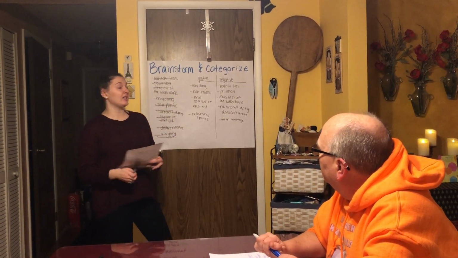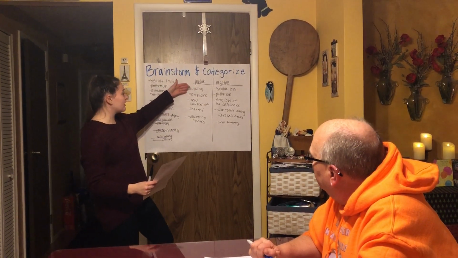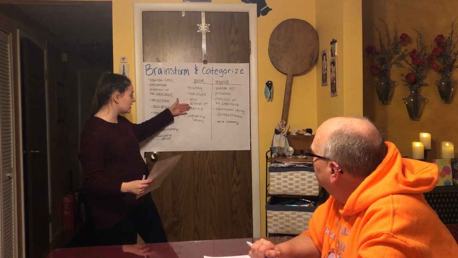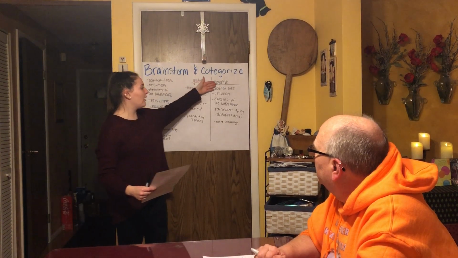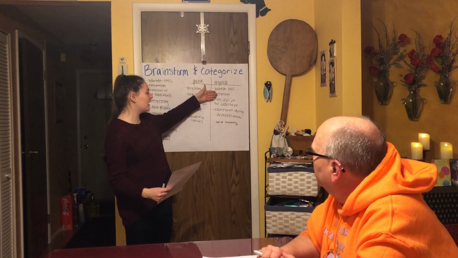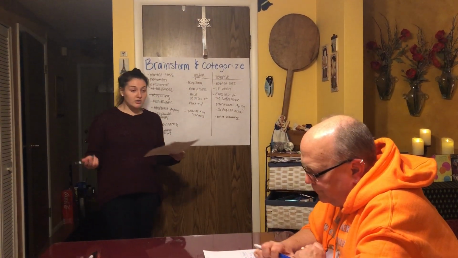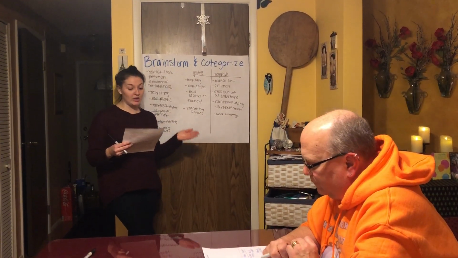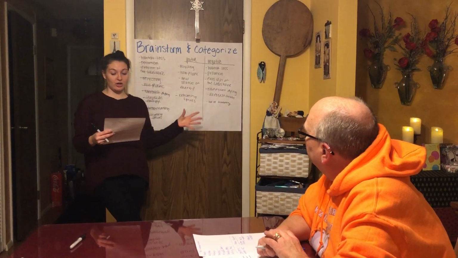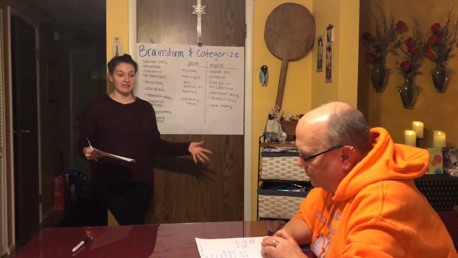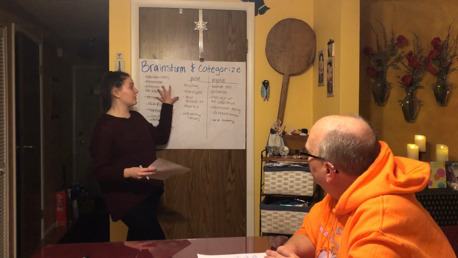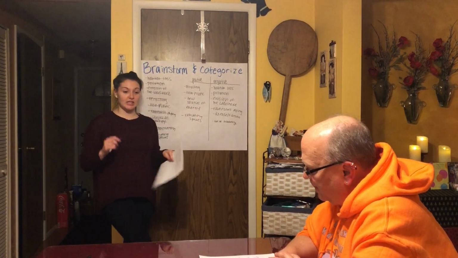So we can look back at this chart when we think about the positives and the negatives about the changing environment, and we can say, oh, we know that recycling and using non-plastic and new sources of energy are positive, while habitat loss, pollution, the rainforest dying are all negative. We can also use this during our reading, so we can use this chart to help us categorize other information mentioned in the text. So you guys can use this as a resource. Really good job, you guys did great.